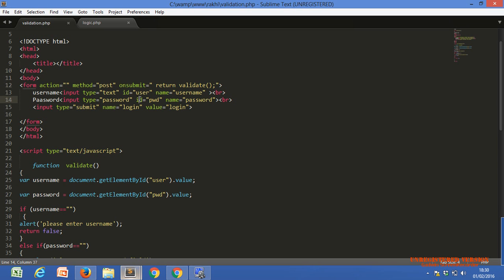With the help of these IDs, which are user defined, you can use any name. ID equals any name. I just use user here, and in the password field I use PW. With the help of these IDs, we point out that particular HTML element.